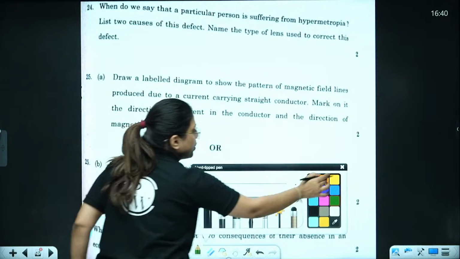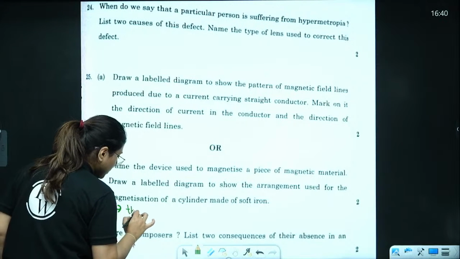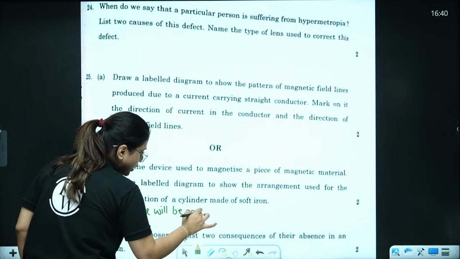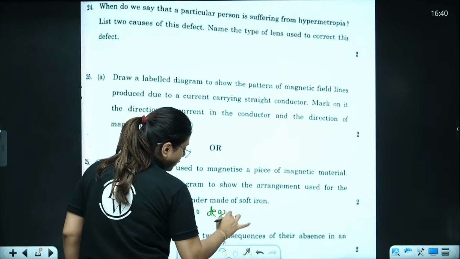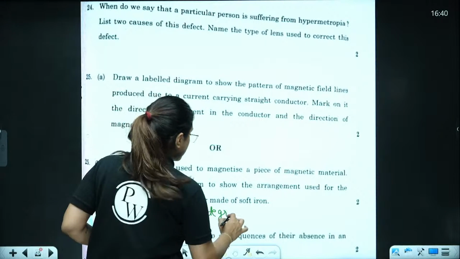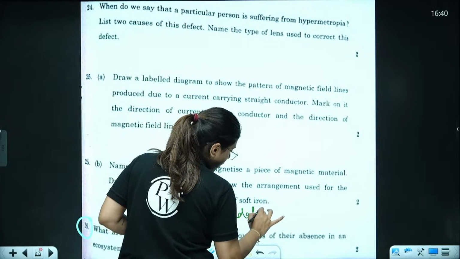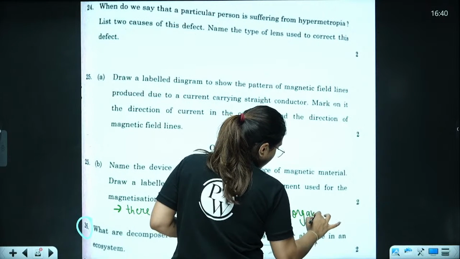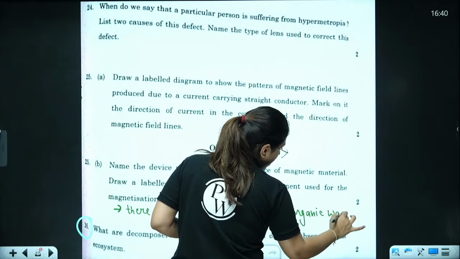Without decomposers, there will be no breakdown, there will be no degradation. We can write there will be no degradation or decomposition of organic waste.